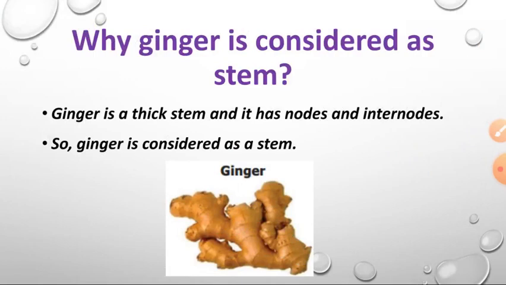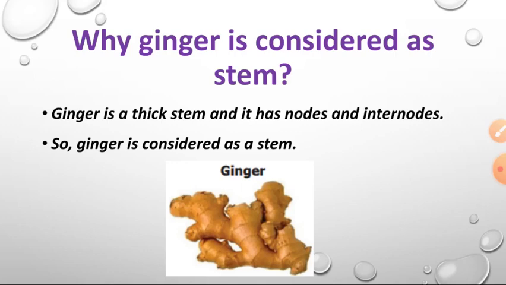Why is ginger considered a stem? If you ask someone, they call ginger a root. But actually ginger is not a root, it is considered a stem. Why? Because it is a thick stem and it has nodes and internodes. But in roots, there are no nodes and internodes.